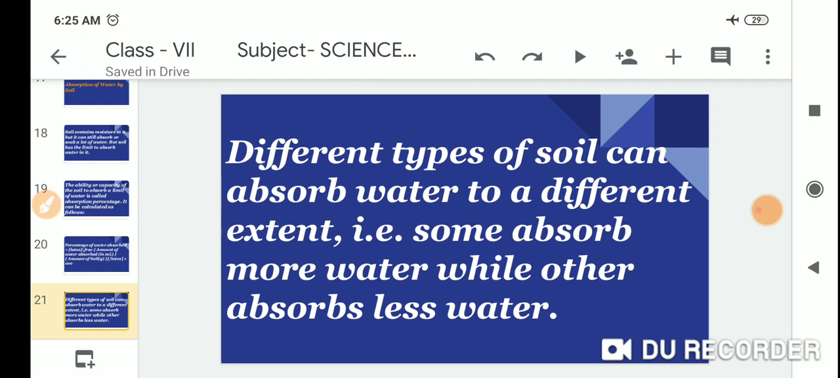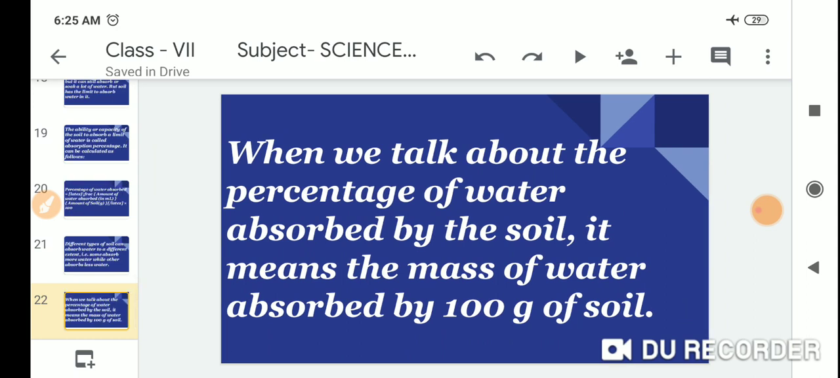Different types of soil can absorb water to a different extent. Some absorb more water while others absorb less water.